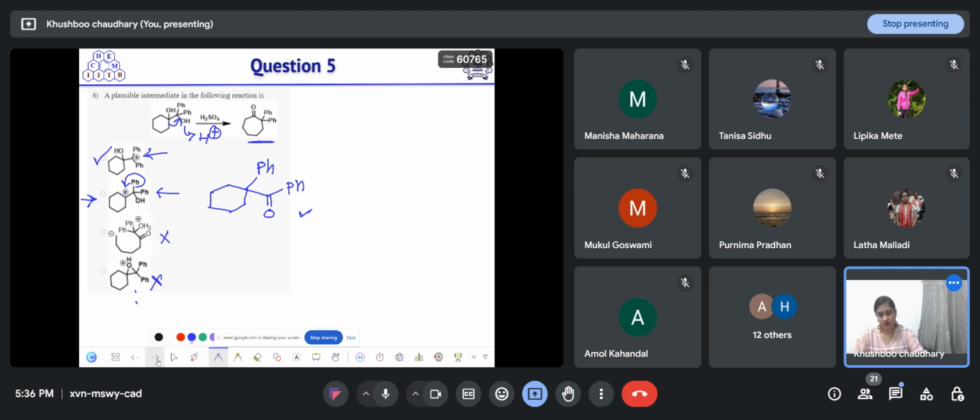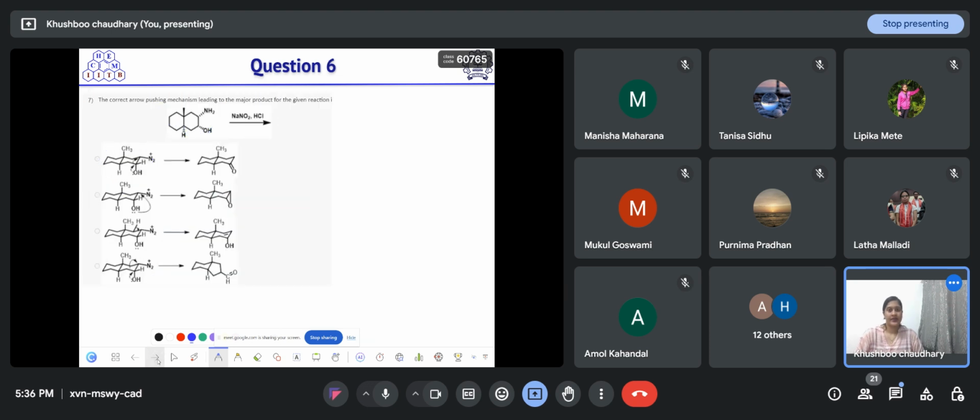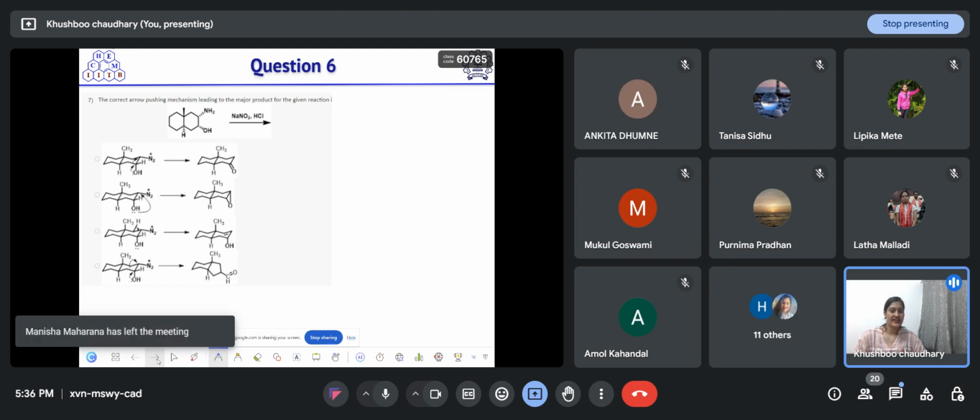So let's move on to the next question. Okay, so this is also a question on the diazotization reaction that we already discussed. So push arrows and try to find out what the correct mechanism is.